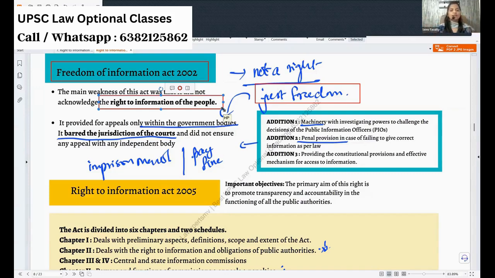It did not give a specific provision. It's a right, a strong right. And if anything was wrong while seeking the information, there was a redressal, appeal mechanism within the government bodies. The court was barred from the jurisdiction. So even though the department is not giving any information, they are keeping it for two years, three years, they are not giving at all. Still, you cannot approach the court.